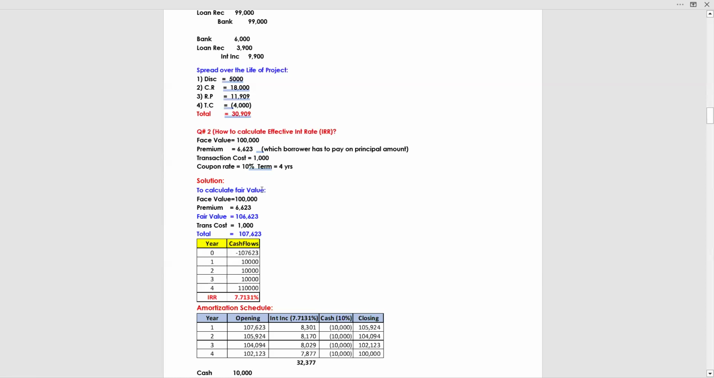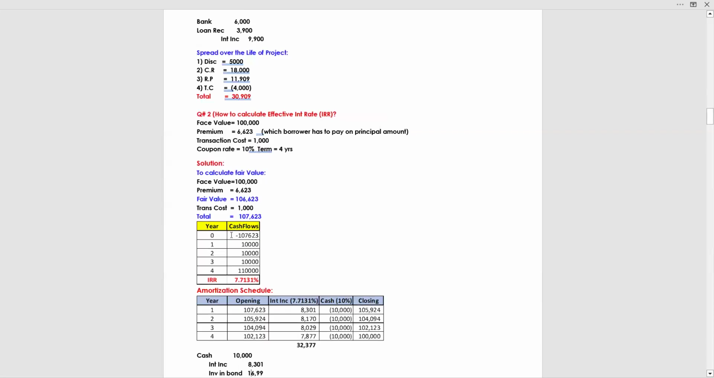Solution: to calculate fair value, face value 1 lakh, premium 6,623, total fair value is 106,623. Add transaction cost, which gives you the total amount of 107,623. Now you have to make the cash flows zero. In the zero you will write the total amount 107,623 in the negative form. This is for the IRR. You have to follow these steps in Excel.